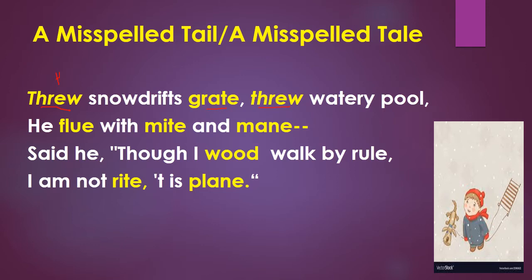T-H, you can find in the vocabulary list, or you can also consult your dictionaries if you want to. T-H-R-O-U-G-H. So what you are going to write? R-O-U and G-H. So both spellings of through, you are going to correct them, right?